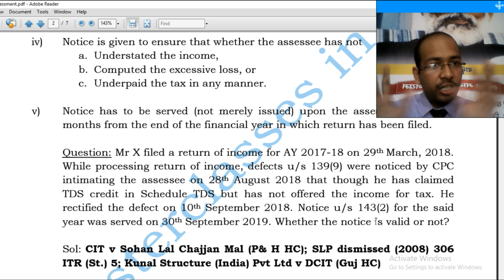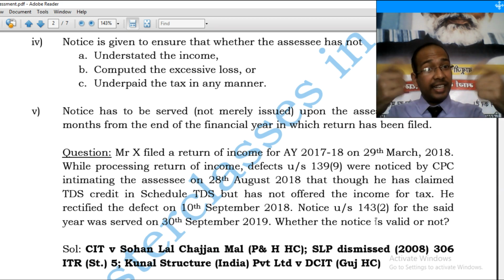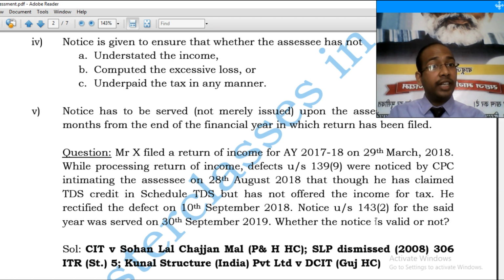Had it been the case of assessment year 1920, and the years would have changed consecutively, it would have been clear that return cannot be furnished on 10 September 2020. Why? Because the time limit prescribed for furnishing of return under section 139 is the assessment year itself. So it would have related back to the date of original filing.